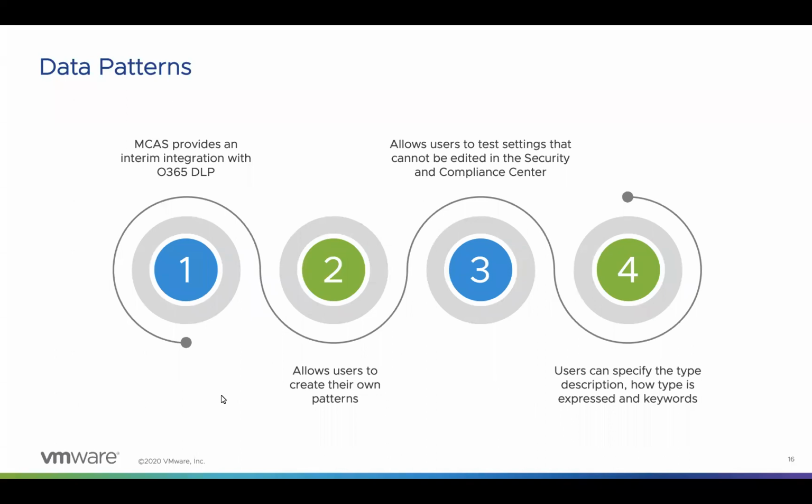In case of trainable classifiers, these are predefined categories like source code, profanity, targeted harassment, and many more. This is a list of keywords that has been tagged as these predefined categories. This can be customized by uploading a set of keywords and defining a unique category for those as well, and can be used to match within a file while shared or uploaded. We will be talking about the sensitive information type in detail in the next slide.